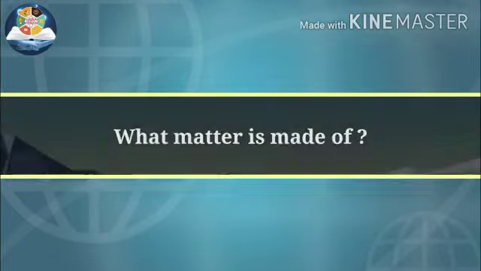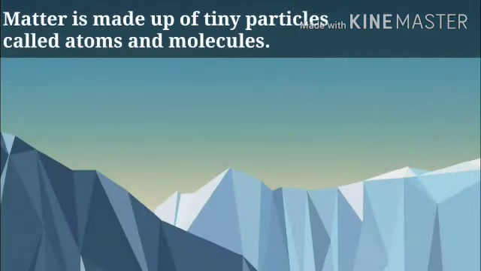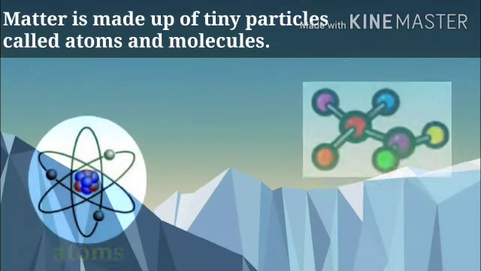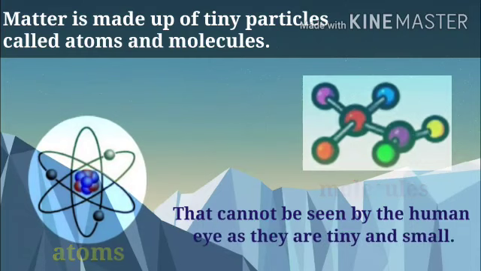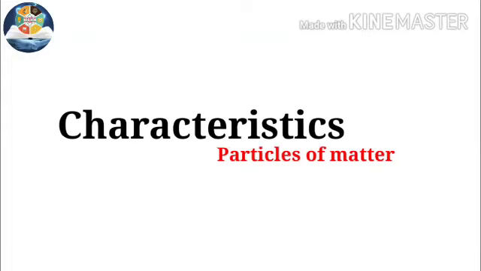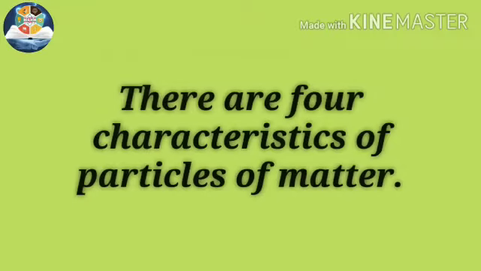What is matter made of? Matter is made up of tiny particles called atoms and molecules that cannot be seen by the human eye as they are tiny and small. Let us discuss the characteristics of particles of matter. There are 4 characteristics of particles of matter.